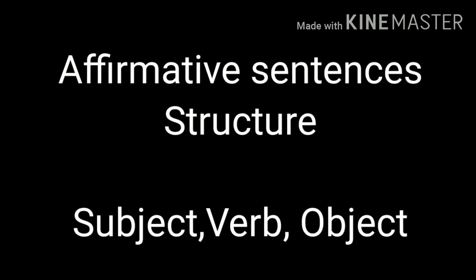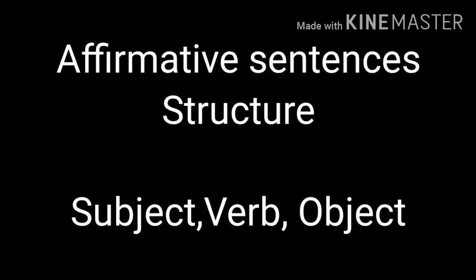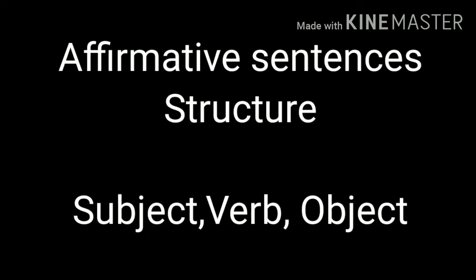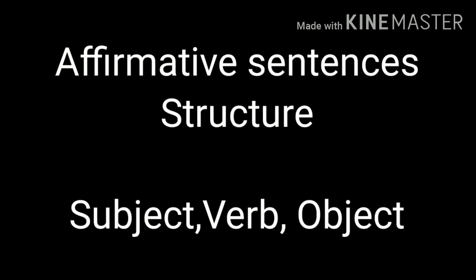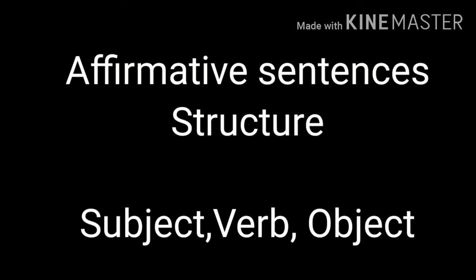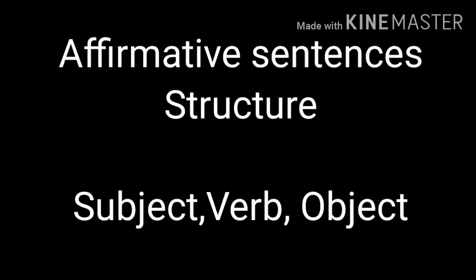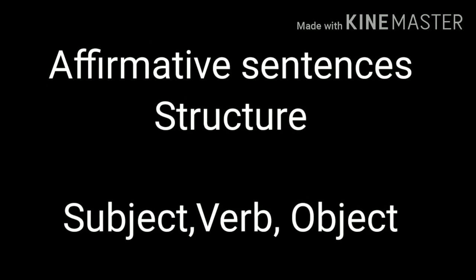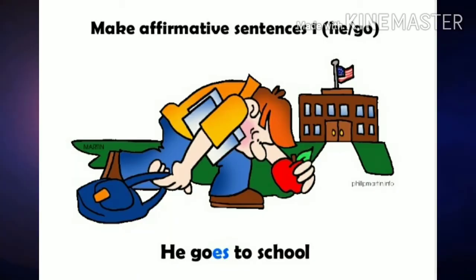Also there are exclamatory sentences. First we will study how to express the simple present tense in affirmative sentences. The structure is subject, verb plus object. We will see some examples of affirmative sentences.